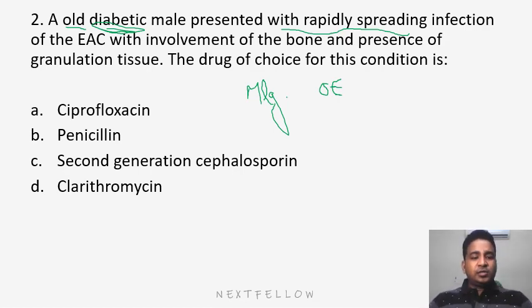So clarithromycin is usually not effective against Pseudomonas. 2nd generation cephalosporins are ineffective for Pseudomonas. And penicillin, if the examiner writes anti-pseudomonal penicillin, then it can be the correct option, but plain penicillin alone is not.